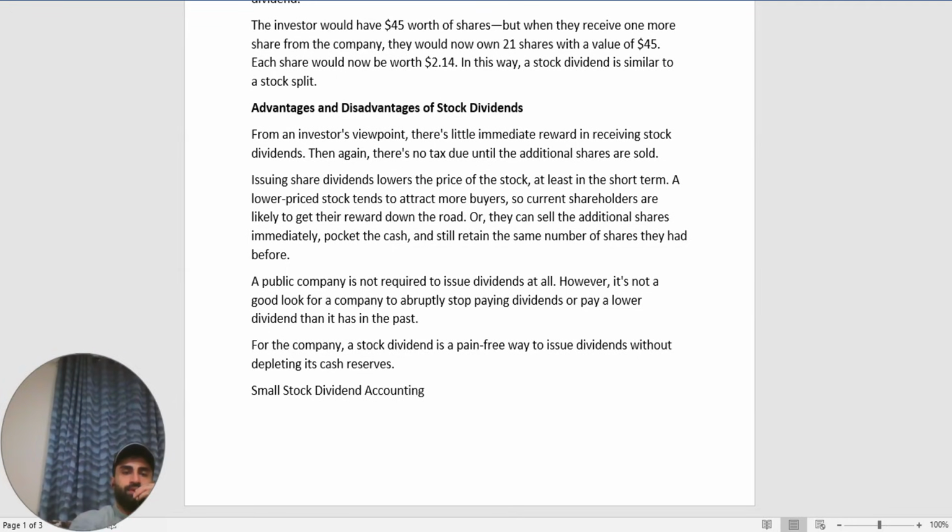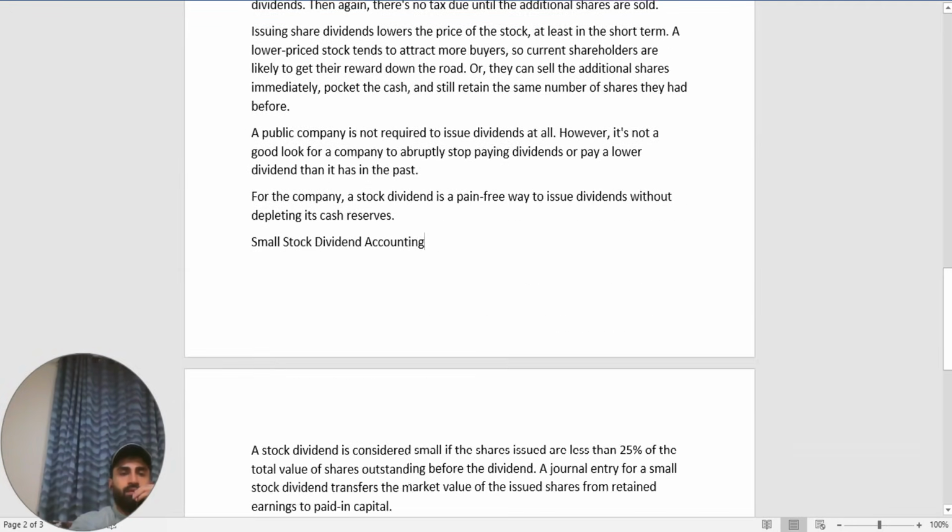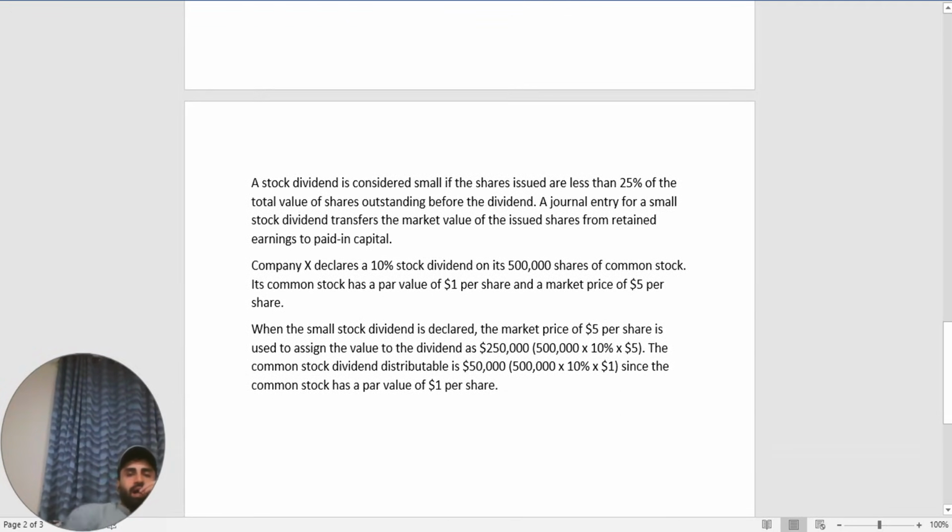Small stock dividend accounting. A stock dividend is considered small if the shares issued are less than 25% of the total value of shares outstanding before the dividend. The journal entry for a small stock dividend transfers the market value of the issued shares from retained earnings to paid-in capital.